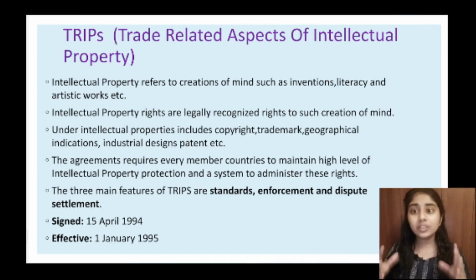So TRIPS is the trade-related aspects of intellectual property. These are agreements on intellectual property. Intellectual property is the creation of the mind, such as artistic work, invention or literary work. So intellectual property right is a legally recognized right which we are giving to the creation of the mind. Under this come patents, copyright, trademarks, etc. So I hope it's clear to you all.